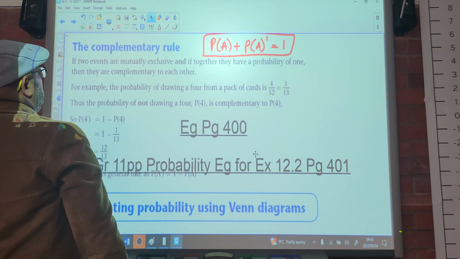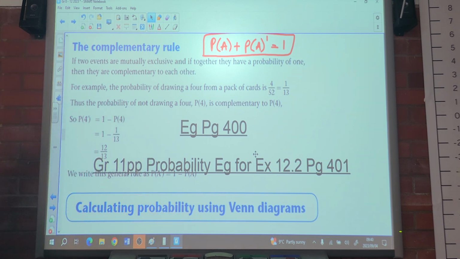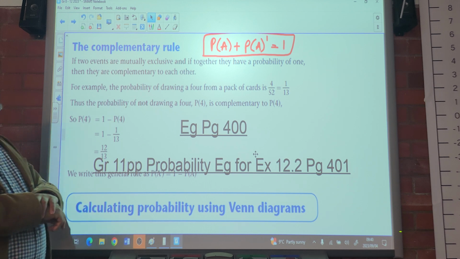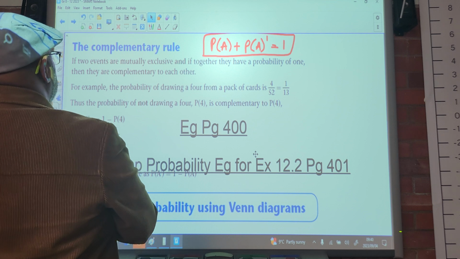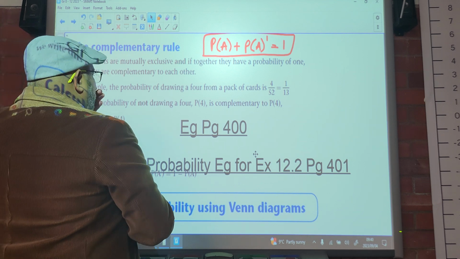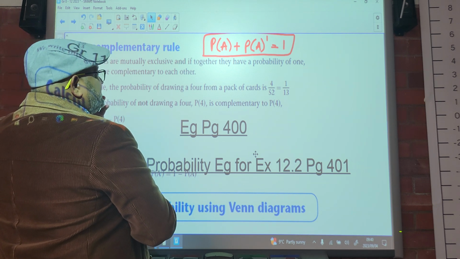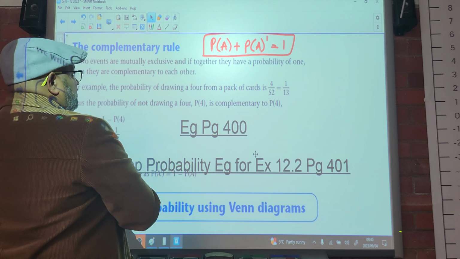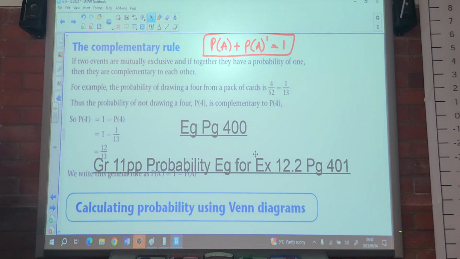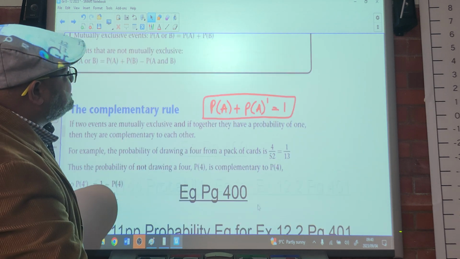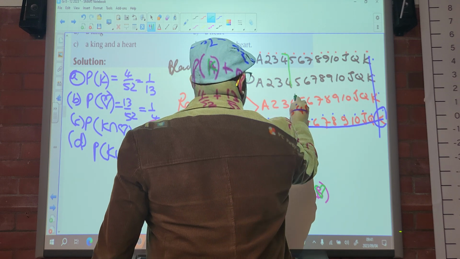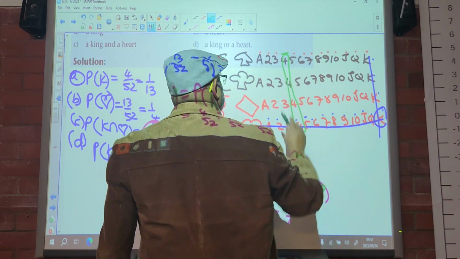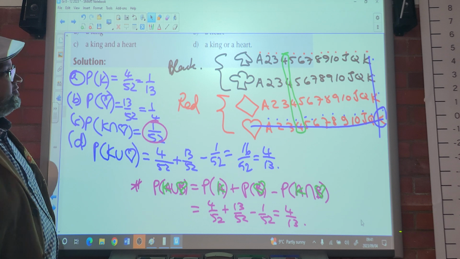If two events are mutually exclusive, which means to say there's no overlap, and if together they have a probability of 1, they are complementary to each other. For example, the probability of drawing a 4 from a pack of cards is 1 out of 13, or 4 out of 52, because there are four 4s in a pack of cards. As you can see here, there are four 4s.